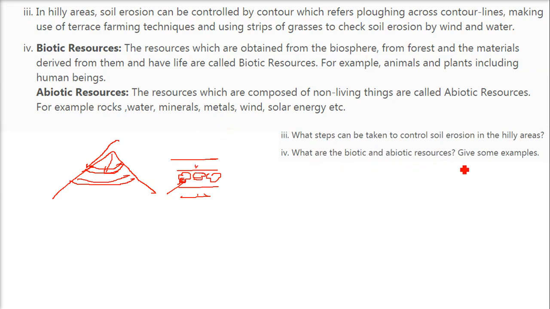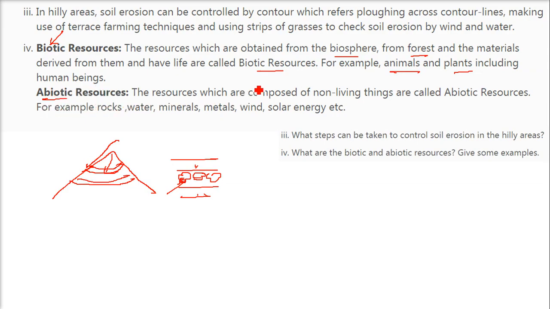What are the biotic and abiotic resources? Jaiv and ajaiv resources. Give some examples. So biotic means those having life, or right now they are having life. Abiotic means no life. Biotic resources are resources which are obtained from the biosphere, from forests, and the material derived from them, and they have life. For instance, animals, plants, and including human beings also, these are examples of biotic resources.